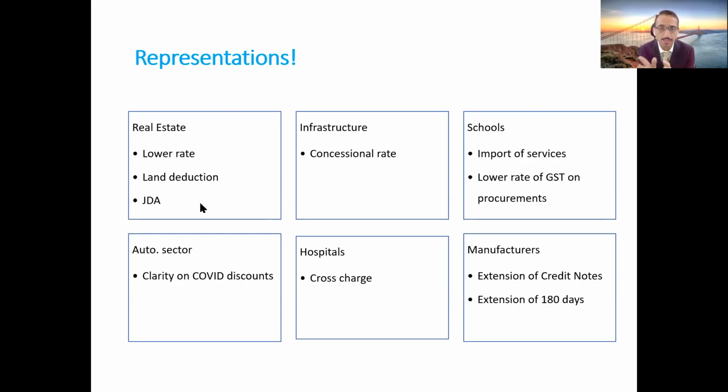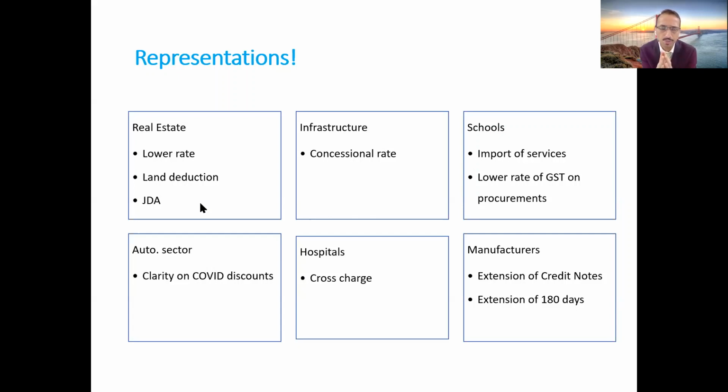Similarly, many exemptions under the GST law for schools are typically to do with various costs such as transportation cost. As all of you are aware, right now there is no transportation taking place. So those exemptions are literally redundant for the school. That's where the government should try to give relevant exemptions to the school, which will certainly be of great help to the school.